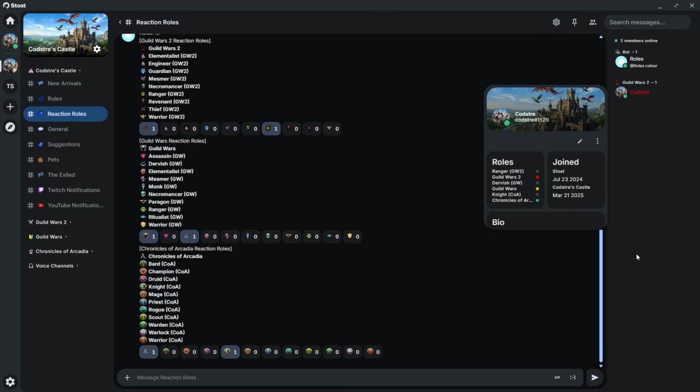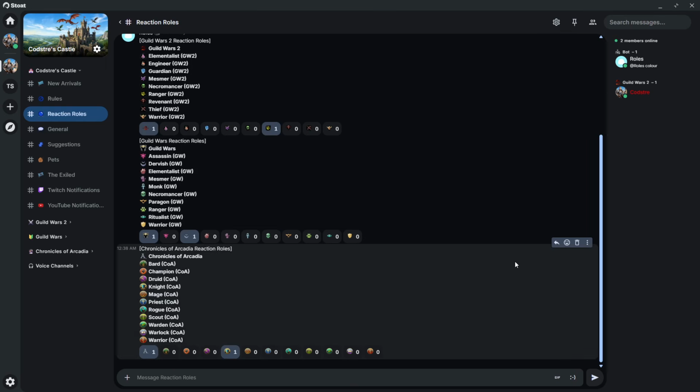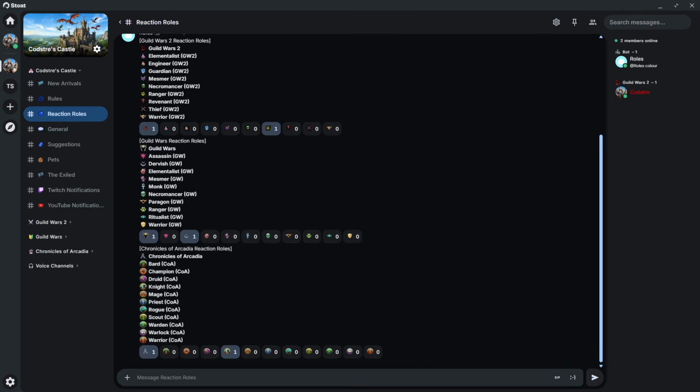It is a little bit of a pain because Discord does it a lot better, but I'm glad that there's an alternative to Discord that we can really try to get away from Discord, because I don't think people realize that Discord really sucks you in with all these features, but then you really are kind of just stuck in their tiny little ecosystem in their corner of the world. And the cool thing is Stoat works on everything basically. I have it on my phone. It works on Mac, Linux, I believe it has a client for. I think it even works on iOS.